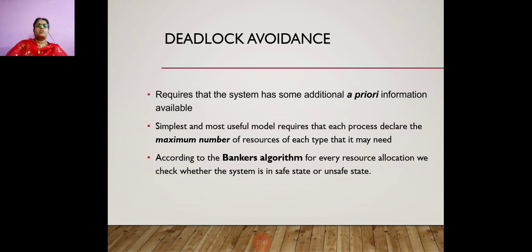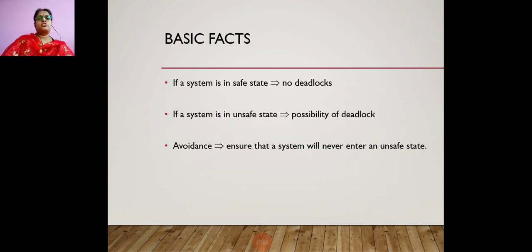Then you can withdraw the amount without any mistake. Okay, so this is called deadlock avoidance. You have the Banker's algorithm which would be used in this situation. So what is a safe state and an unsafe state? If the system is in a safe state, what does it mean?